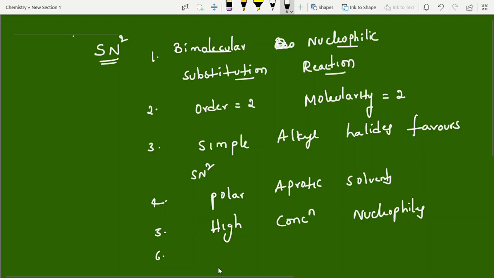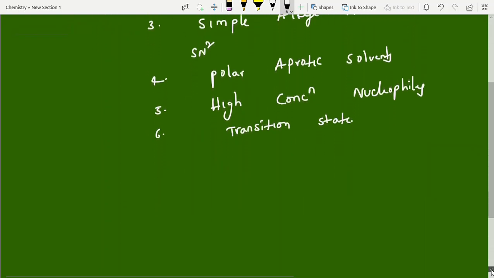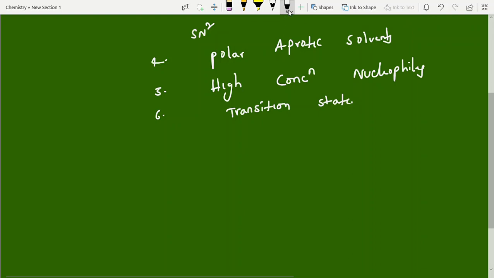Next, here an intermediate is not there. Transition state occurs. Now, the stability order. In SN1 we have taken 3 degree, 2 degree, 1 degree, methyl, if they had given this 4. But this is one of the confusing parts, the carbocation stability order: cyclopropyl rings first, then phenyl, then benzyl, allyl. I will upload one video especially on carbocation stability order.